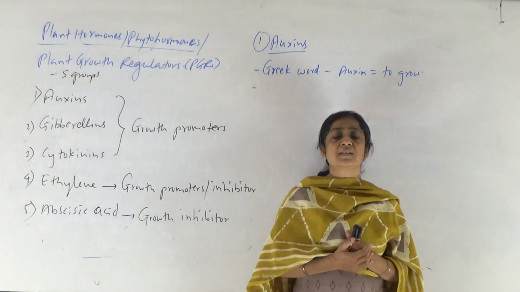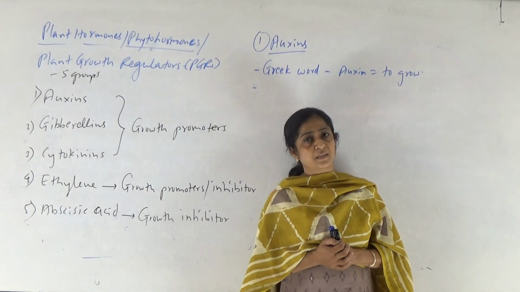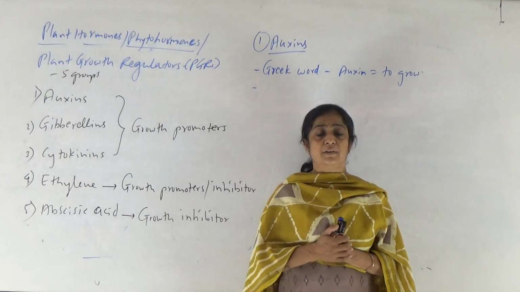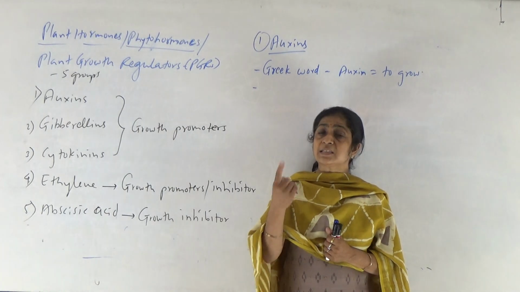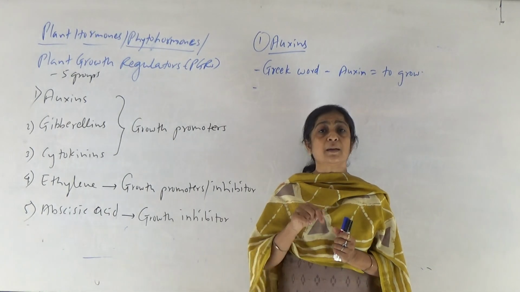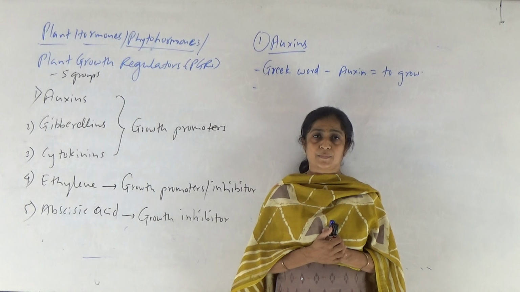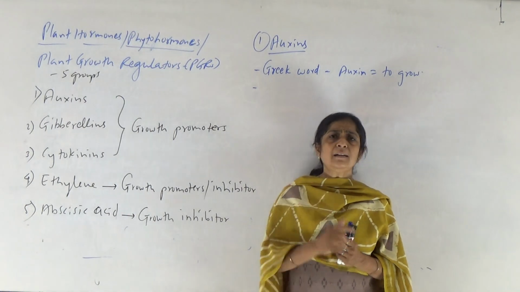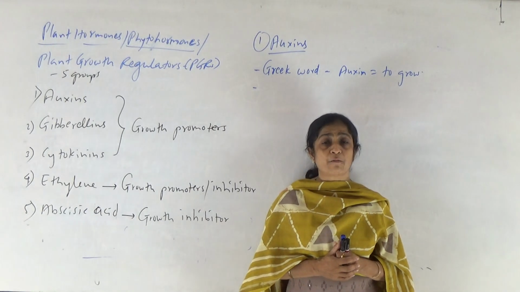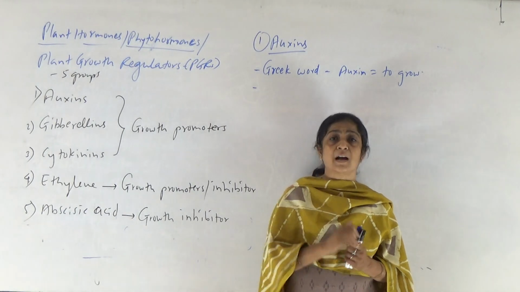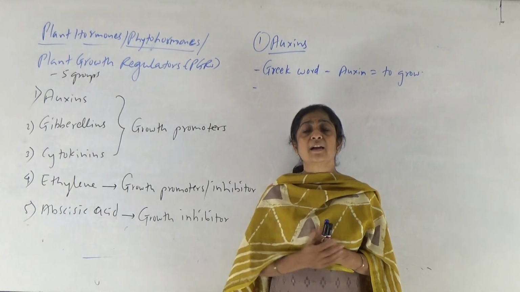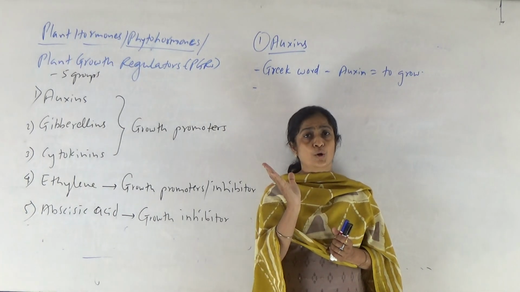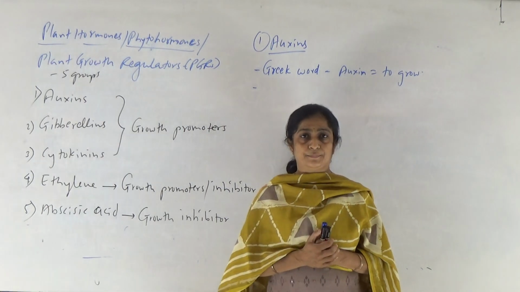This was first suggested by Charles Darwin and Francis Darwin, that is his son, right? Charles Darwin's son, Francis Darwin. So it was first suggested by Charles Darwin, but he was unable to extract that substance from the shoot tip. At that time, Charles Darwin and Francis Darwin were working on a canary grass, and they observed that the tip of that grass coleoptile bends towards the light.